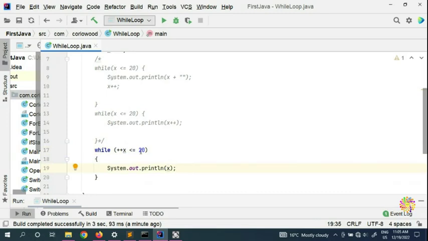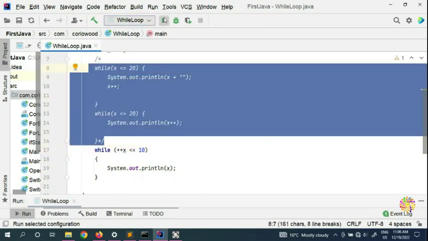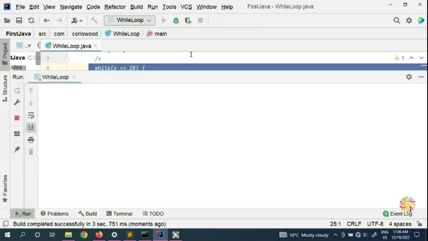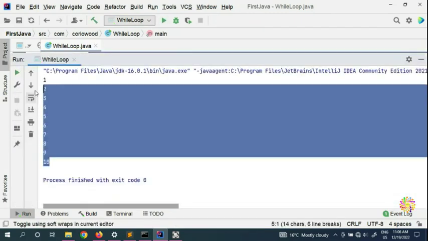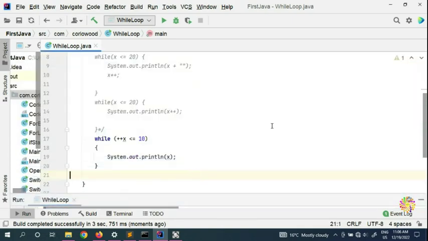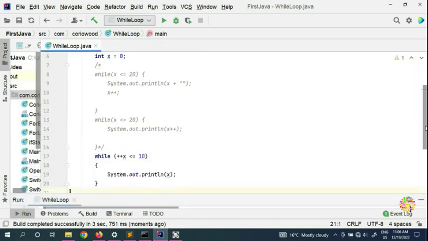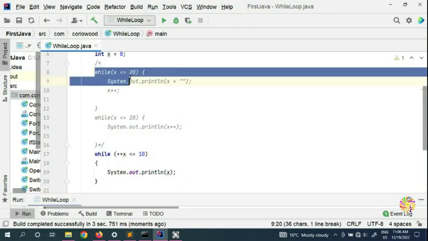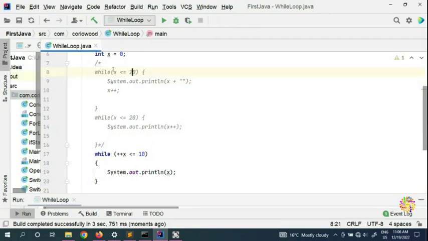So when we run, say for example, if I put 10, you might think that this code might not run, but I'm gonna prove you wrong. When I run here, it's gonna run till 10. So there was no difference between any of these while loops. In the while loop we first put the condition, okay, true, and then we're running, but we're incrementing here.